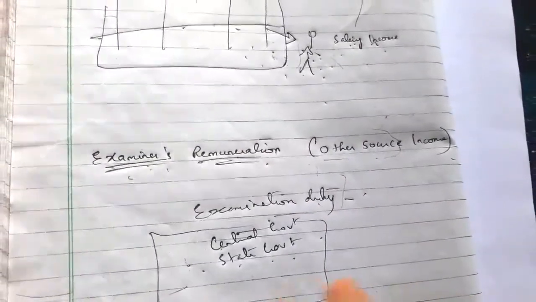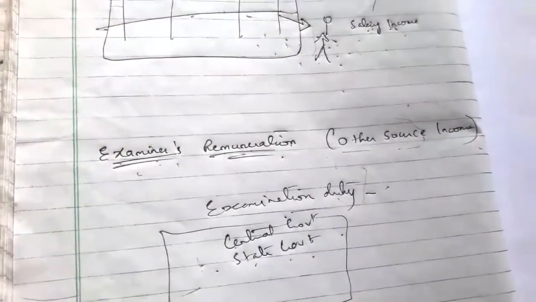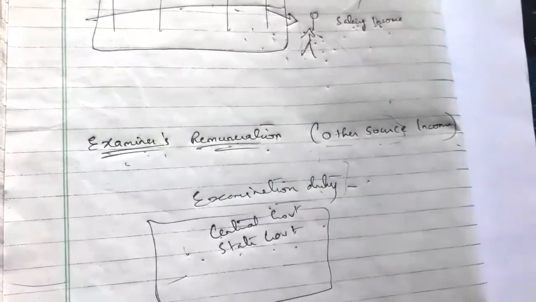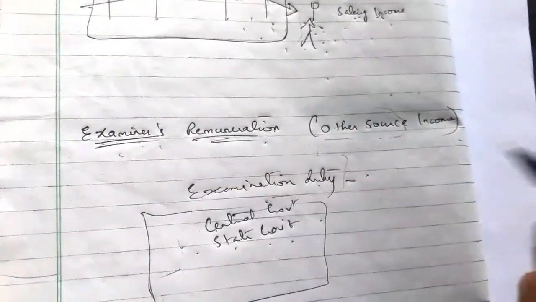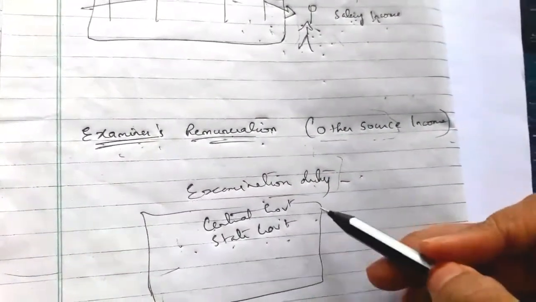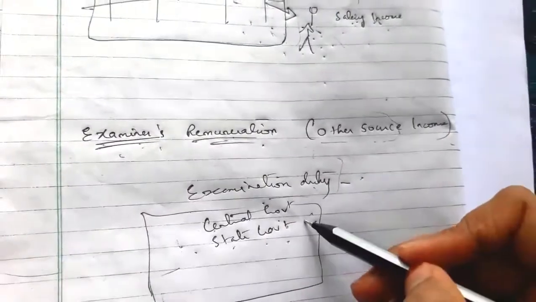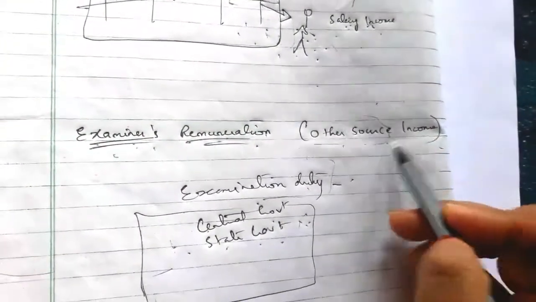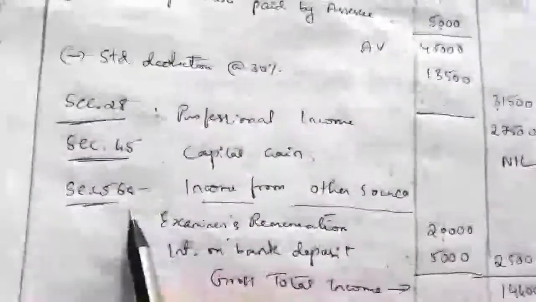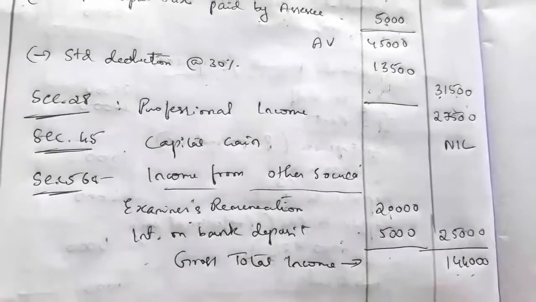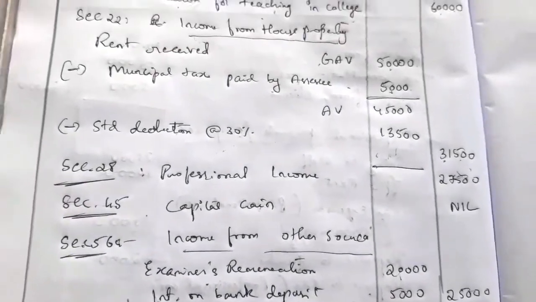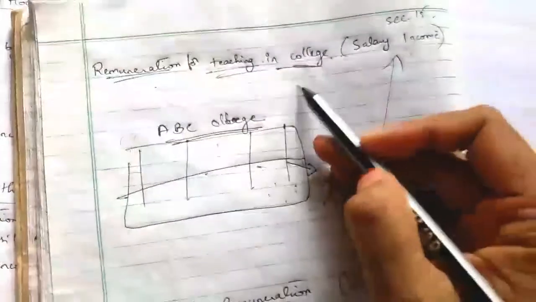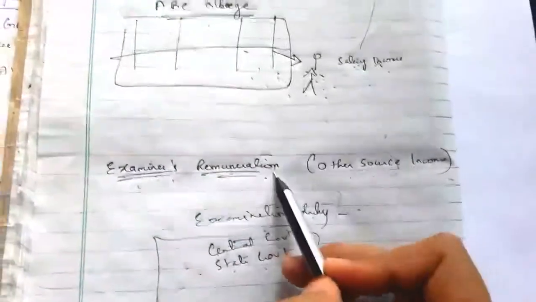It is an income he is receiving from somewhere else, some other place, from other institutions or governments or universities. So that is taken as other source income, and that income is taxable under the head section 56 as examiner's remuneration. So I hope you understood the difference between remuneration for teaching in college and examiner's remuneration.